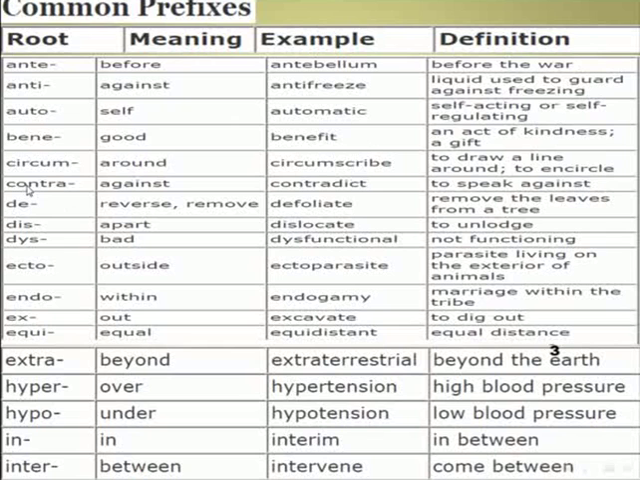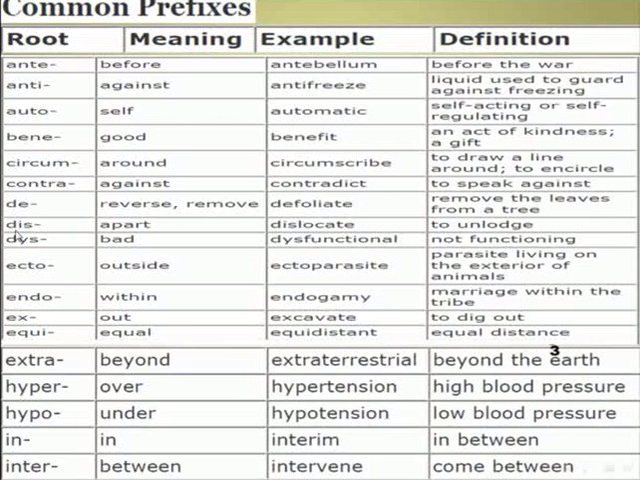Another prefix, contra. It means against. Example, contradict. Definition for contradict, to speak against. Another example of a prefix, D. The meaning, if we find it, it means reverse or remove. Example, we find it in defoliate. Here we have the prefix D, defoliate. Definition for defoliate: remove the leaves from a tree.